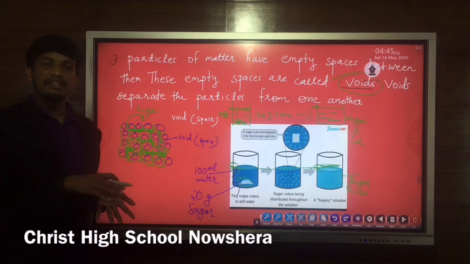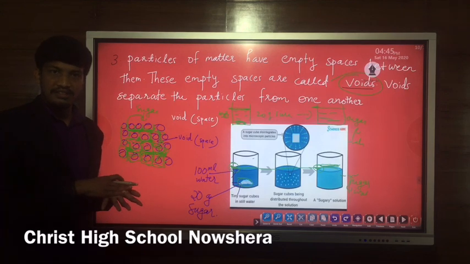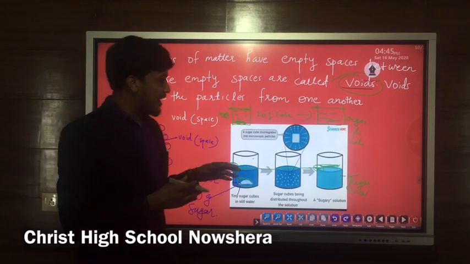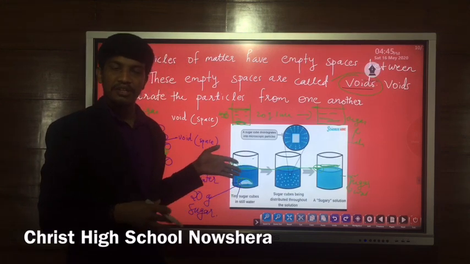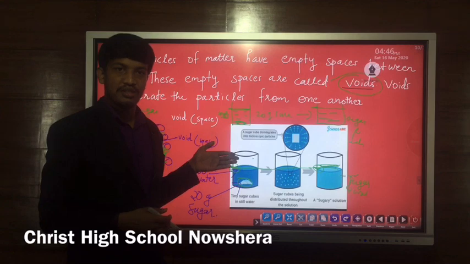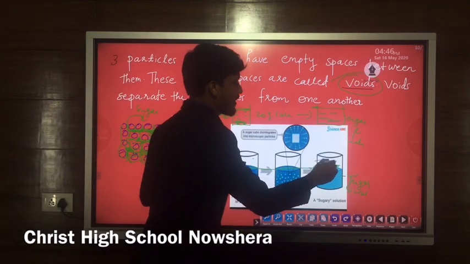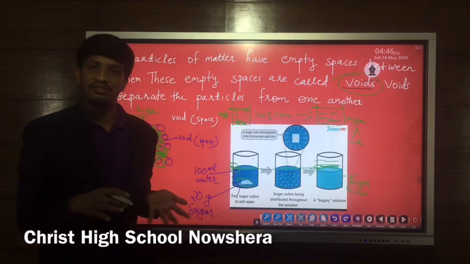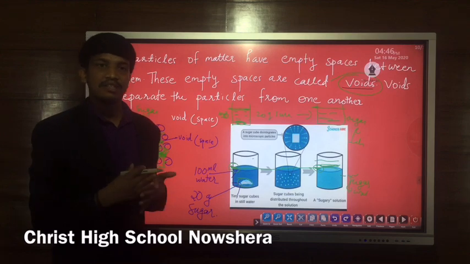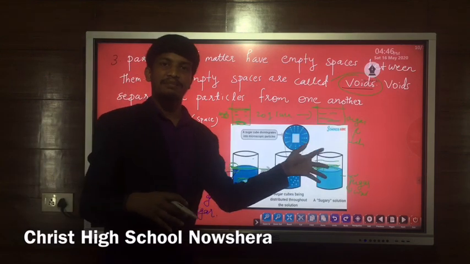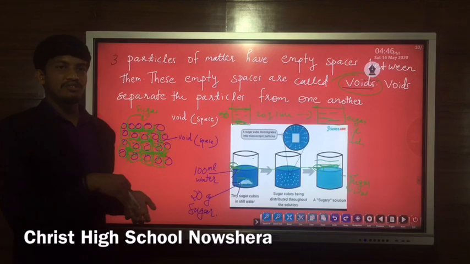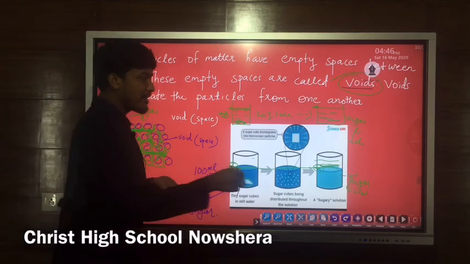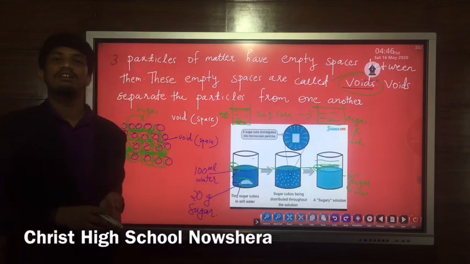Normally we would think that if you put 20 gram of sugar, a large amount, there should be a rise in the volume of water, but there is no rise. The water level remains the same. That means the 20 gram sugar goes into the empty spaces between the particles.